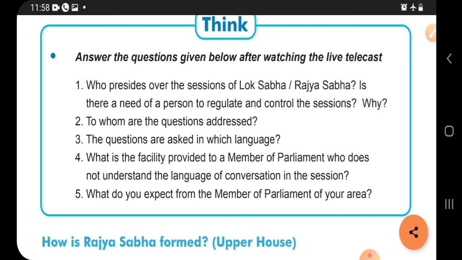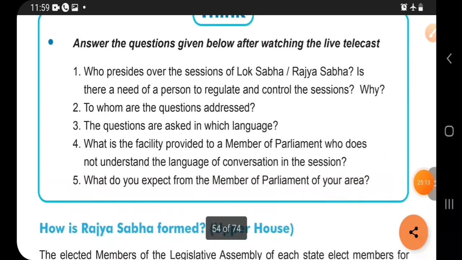Yes, it is right that different facilities are made for public welfare, and we get them from the municipality. We know about Swachh Bharat Abhiyan, and other than that we can also see many programs made by the government. These are the facilities given by the government, and in our area also there is a member of Parliament. We expect that we tell our problems to that minister, and that minister will tell our problems in Parliament. So these are our expectations from our members.